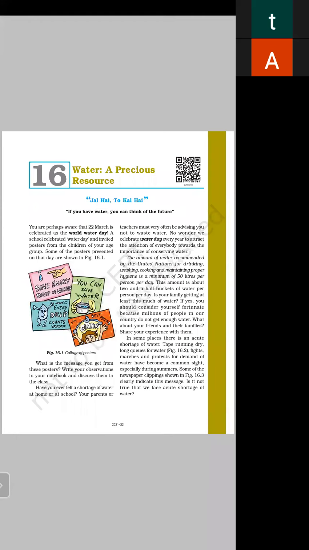As we know, water is a natural resource. We cannot create water. We get water from nature. It is a natural resource like soil, air, sunlight. In the same manner, water is also a natural resource. We must use water very wisely because we cannot create it.